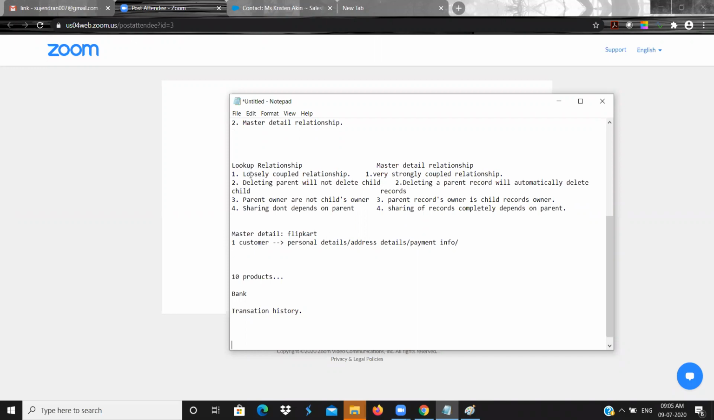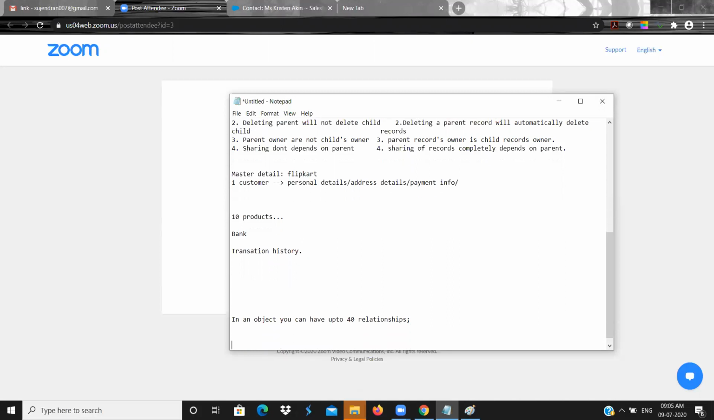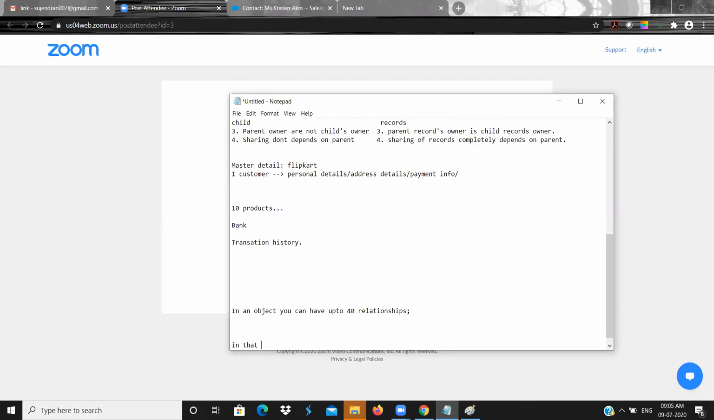Okay. So in an object, you can have up to 40 relationships. Of those, 2 are for master detail and the remaining 38 you can use for lookup, or you can have 40 lookups, or 39.